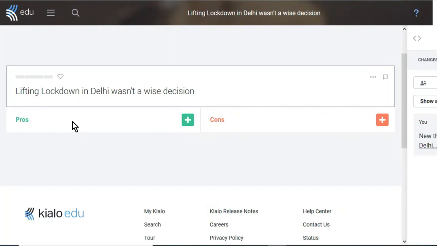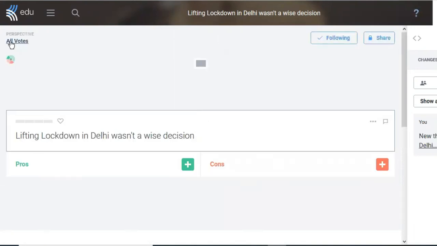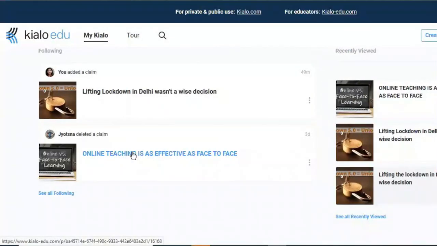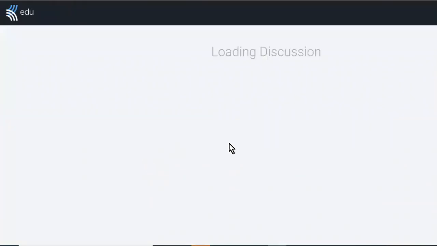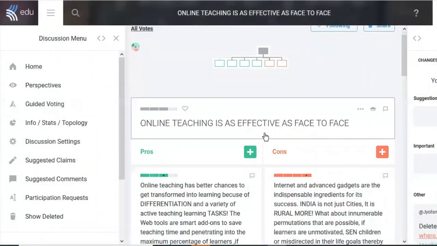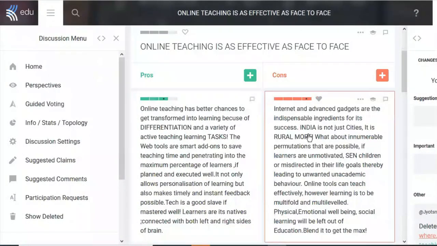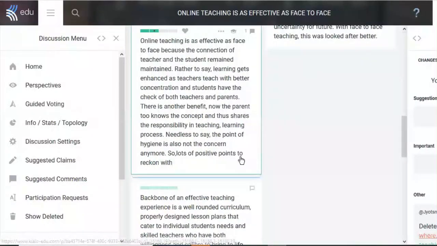So now people, whomsoever you have sent the link, will be able to put in their comments in pros and cons. Now let me also take you through one of the created discussion boards so that you can see how the contributions look and what all things you can do with that. This is, online teaching is as effective as face-to-face. And there are arguments in favor and against, which have already been posted by people.